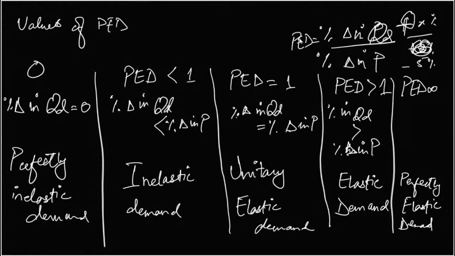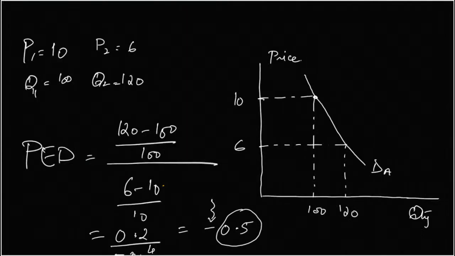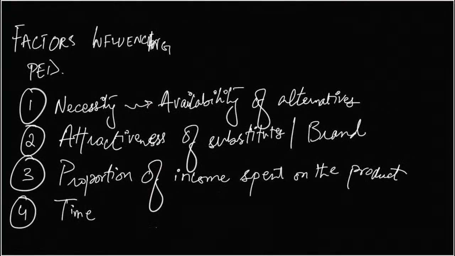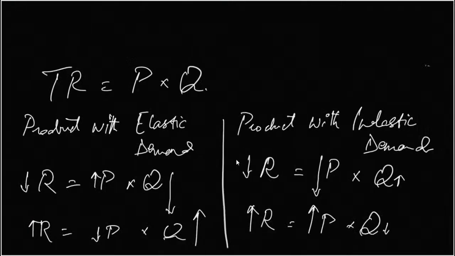By the way, we discussed the case of inelastic and elastic demand, and how a business could change its revenue. If it were the case of unitary elastic demand, he won't be able to increase or decrease his revenue by changing price, because whatever percentage he increases his price by, the quantity demanded would decrease by the same percentage. So he's just stuck there.